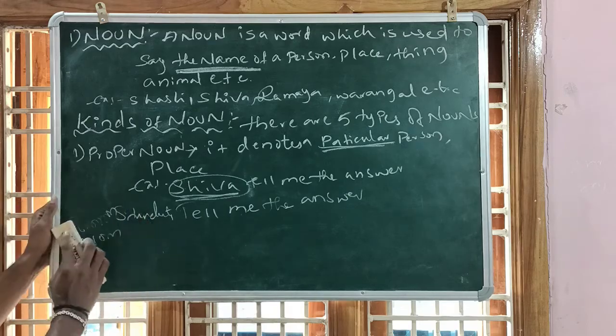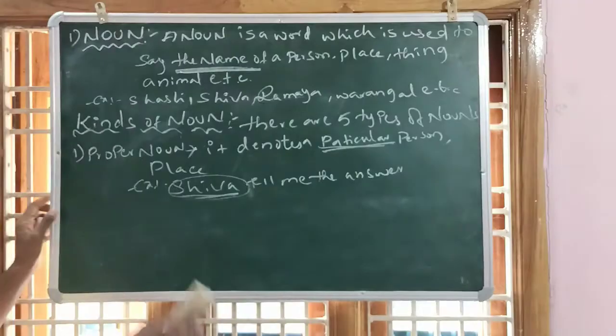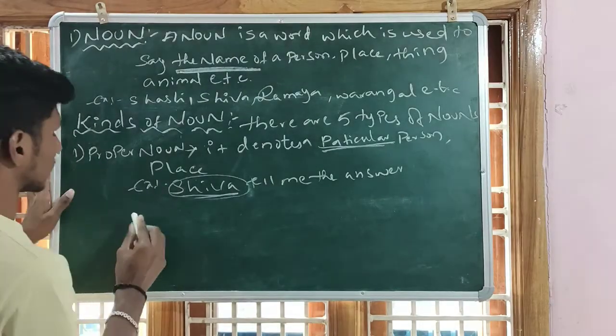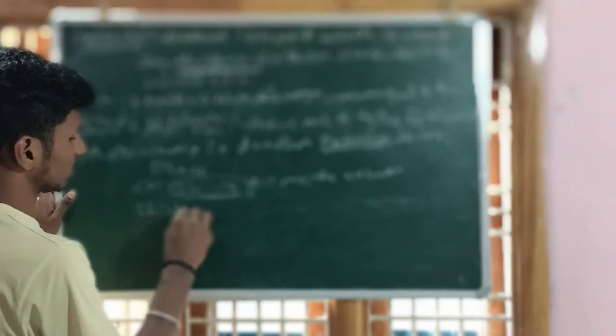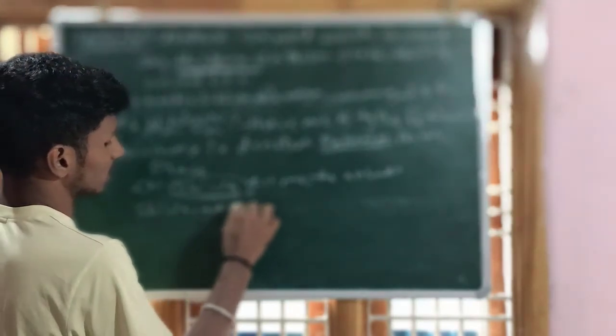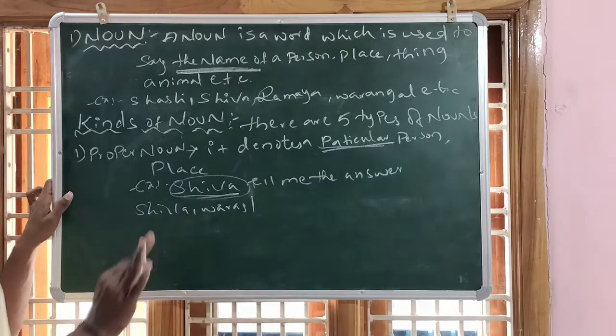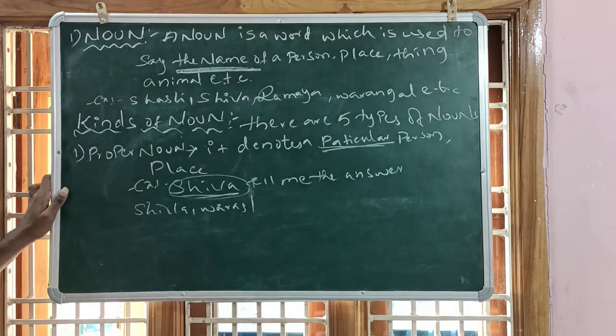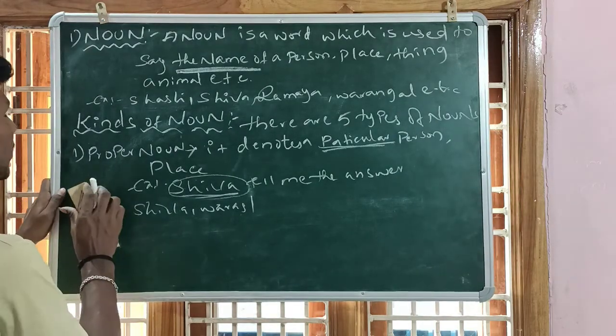This is a proper noun. Any example we can take: Shiva, Warangal. It should be mentioned as particular. That's it. It is called the proper noun.